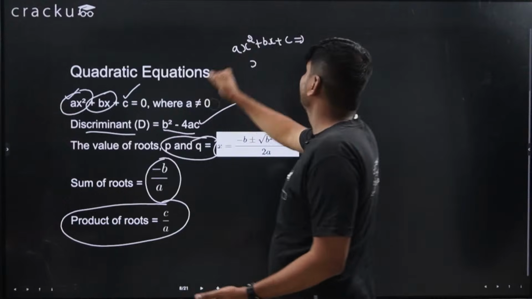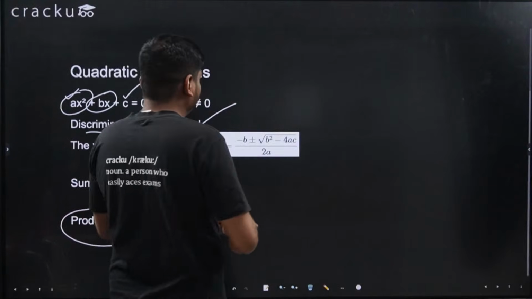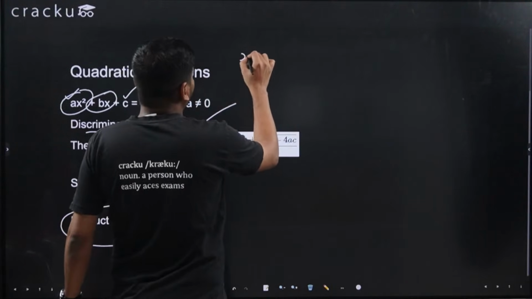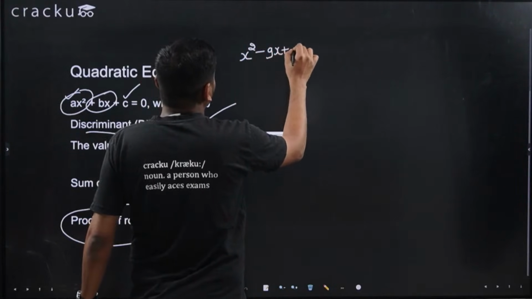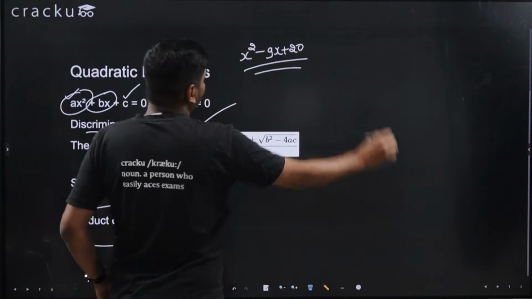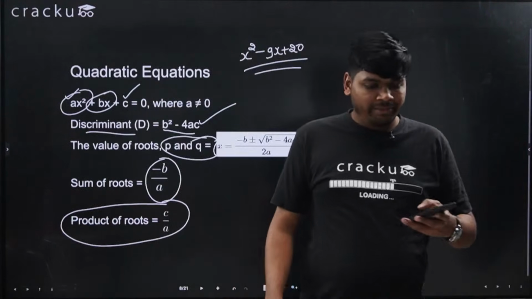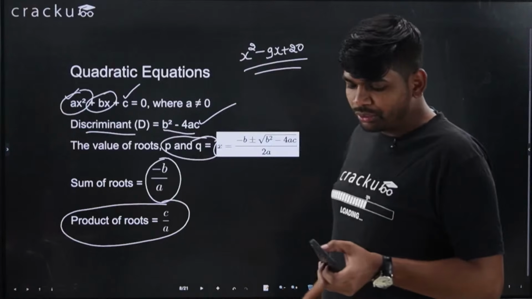If I ask you, tell me the roots of this equation. The equation is x square minus 9x plus 20. What are the roots of this equation? Please type in the chat, what are the roots of this equation?